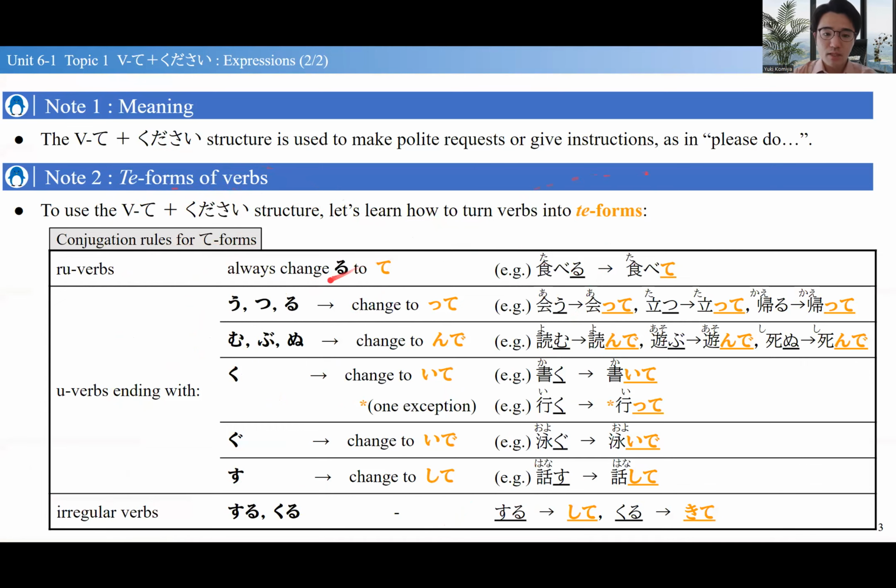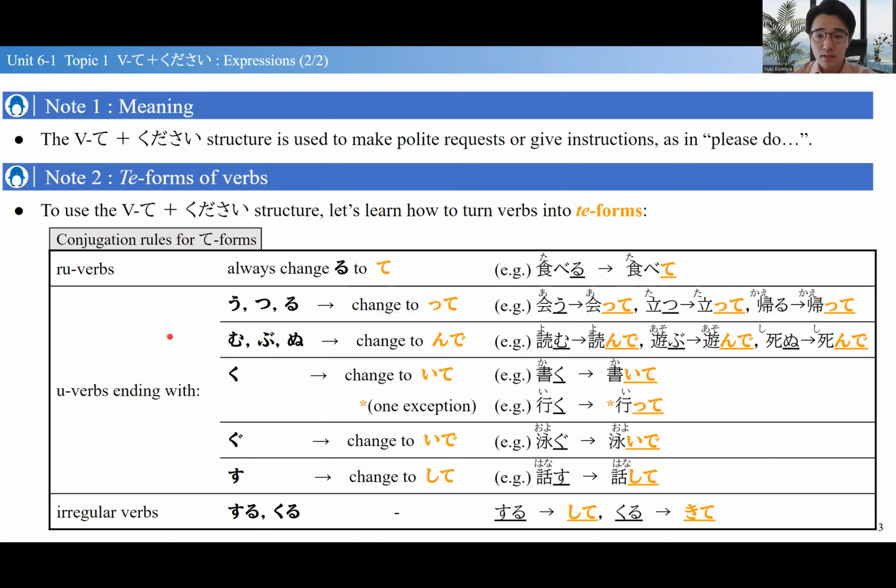So て form, how to make them is we start with this table. So this looks very complicated. Basically, we have different rules for different verb types. So do verbs, u verbs, irregular verbs. And as for u verbs, they have more sub-rules depending on what the verb ends in. So if you look at the do verbs, those are simple. So do verbs always change the do into て. So 食べる、食べて. So 食べてください. Please eat.